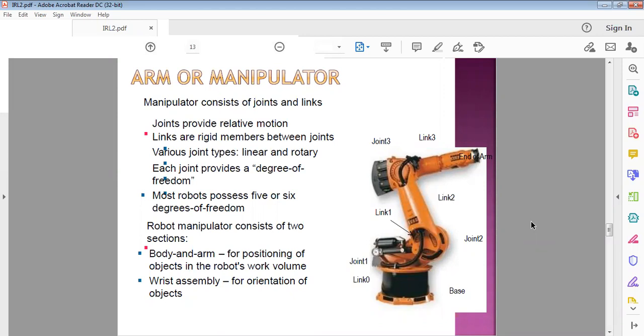Body and arm are for positioning of objects in the robot's work volume, and wrist assembly is for orientation of objects. The body and arm section of the manipulator decides the position of the object in the work volume, but the wrist assembly decides the object orientation, what orientation you want on the object at the work volume. That is decided by the wrist assembly.